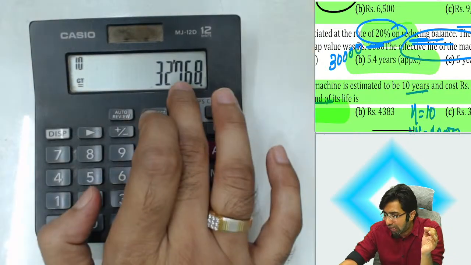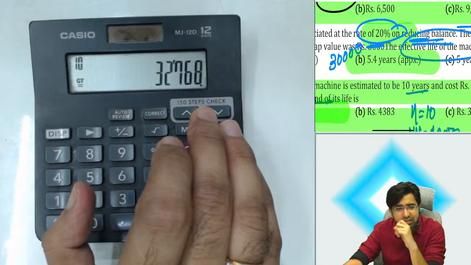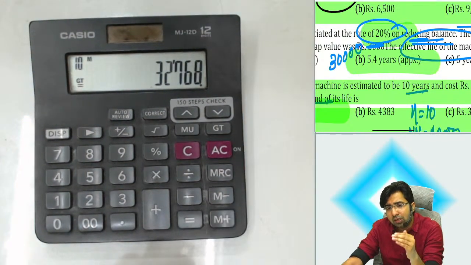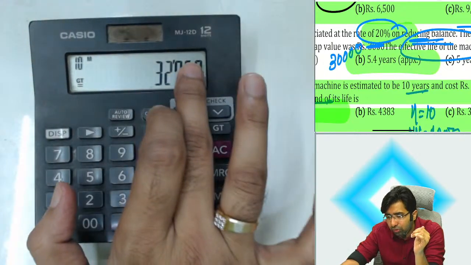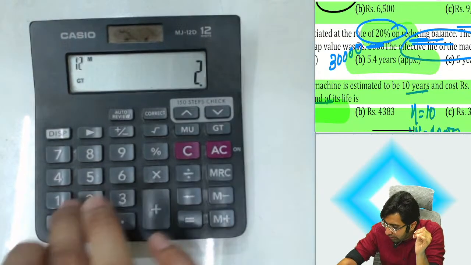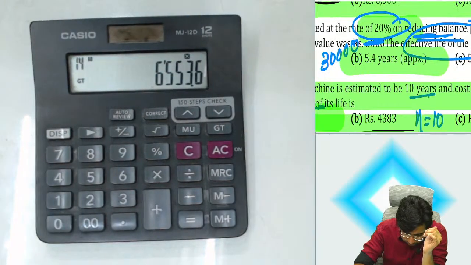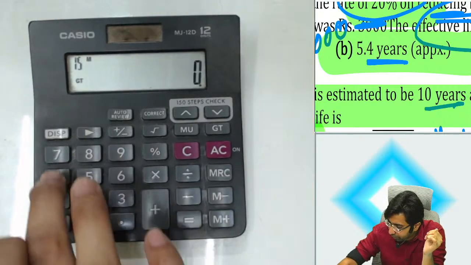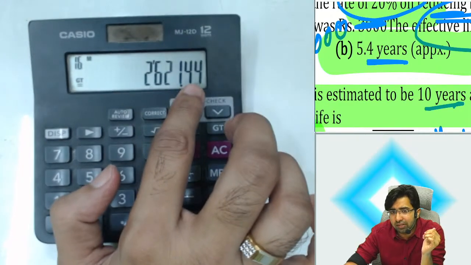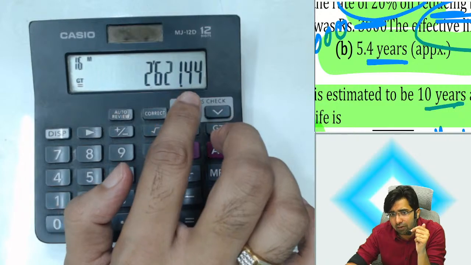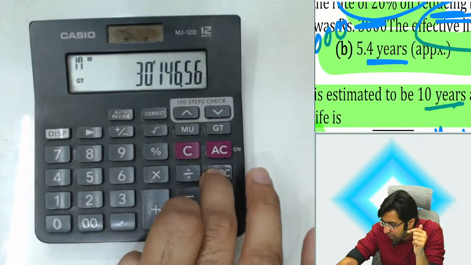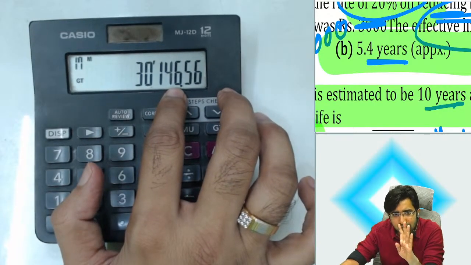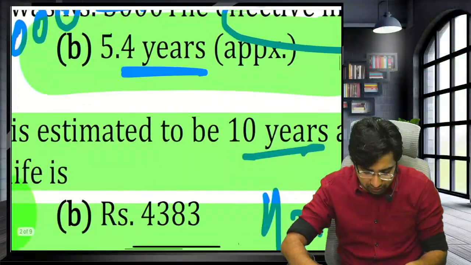But if you want to calculate the exact decimal answer, guys, see, this is the scrap value. Let's store it in the memory. Now you have to depreciate it more. This closing balance of the machine will be depreciated by 20%, but only for the balance number of years, 0.4 years. Multiply by 0.4. This is the depreciation for 0.4 years. Let's subtract this from what we have stored in the memory, M minus. Press MRC. You are getting the scrap of 30,000. A difference of 150 rupees is totally acceptable. Nothing to worry about. Guys, we are done with this question.